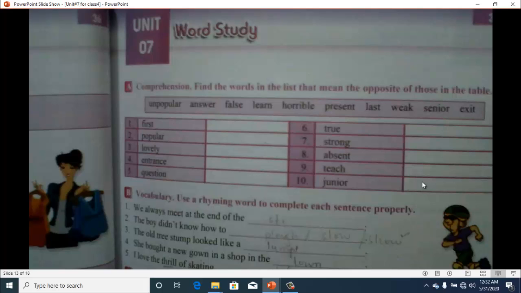The old tree stump looked like a lump. She bought a new gown in the shop in the town. I love the thrill of skating on a hill. I did it for you because it's a little bit tricky. So these rhyming words you have to write.